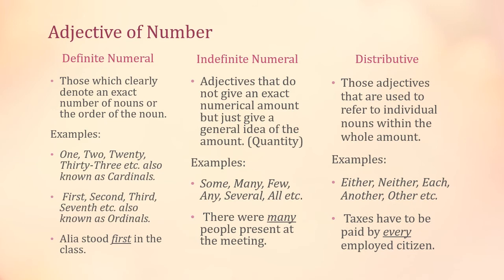So, taxes is a noun. Have to be paid by every employee. They are basically referring to an individual noun within the whole amount, every employee, right? So, every is distributive numeral. Clear?